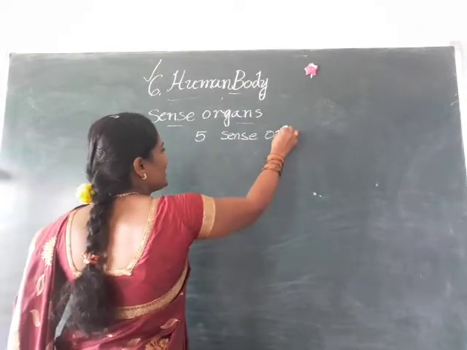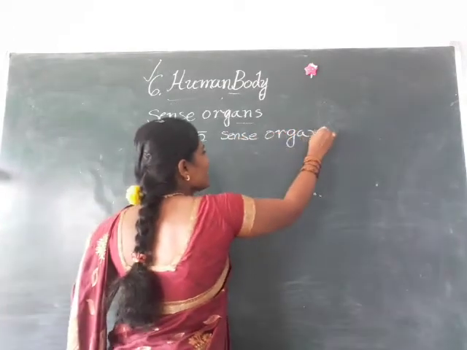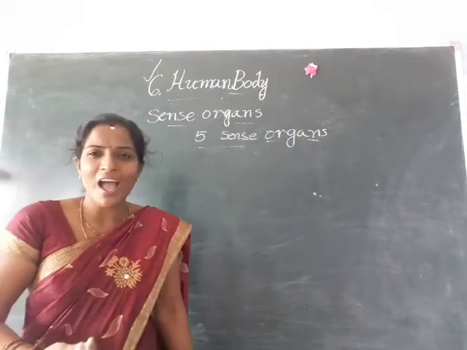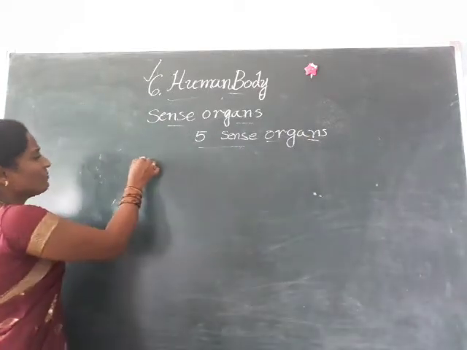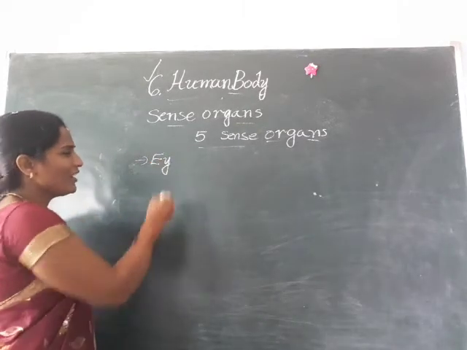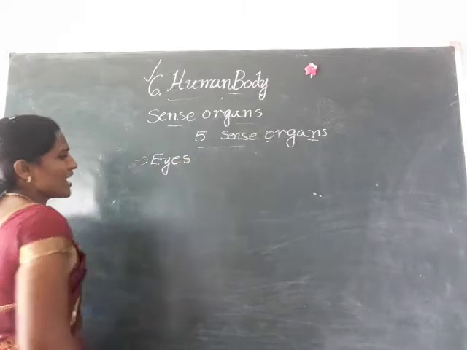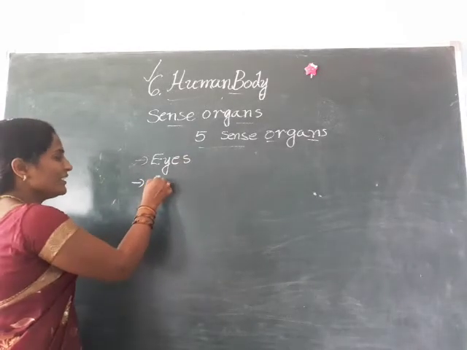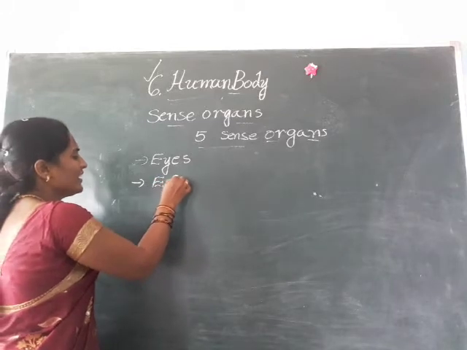Come on children, in your previous classes you learned what sense organs we have and what they are. Come on, the first one is our beautiful eyes. What is the spelling of eyes? E-Y-E-S, eyes. And coming to the second, what is the spelling of ears? E-A-R-S, ears.